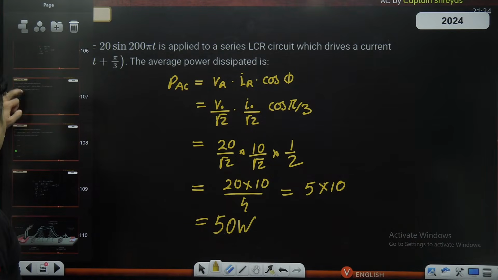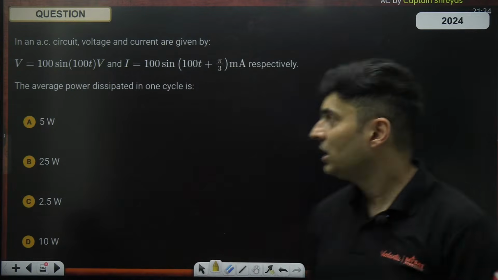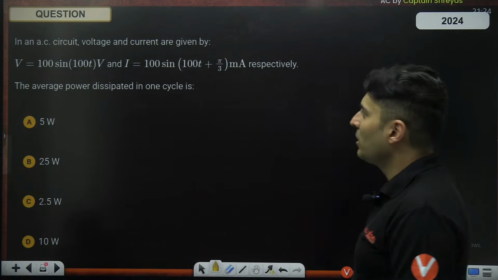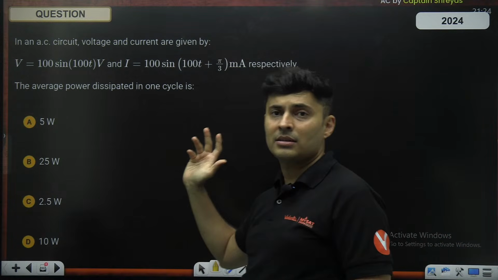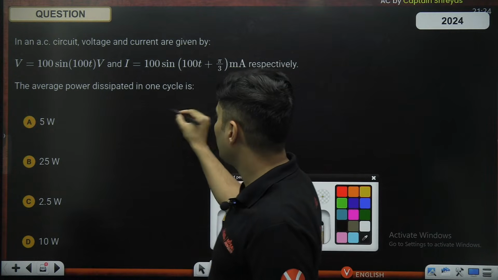Let's go to the next question which was asked in your JEE 2024. Voltage is given, current is given, again average power is asked. I think again you can do the same thing. Same question is getting repeated again and again, guys. So nothing great. You will easily be able to solve it. Now we can do it directly.